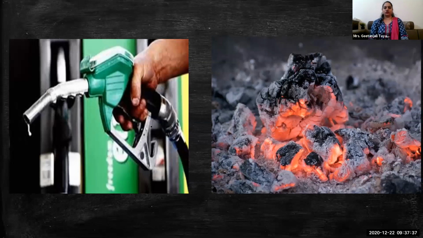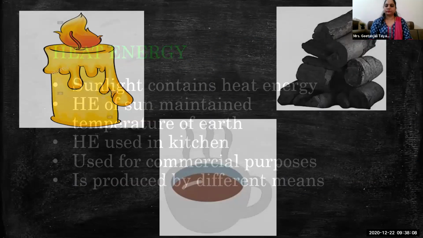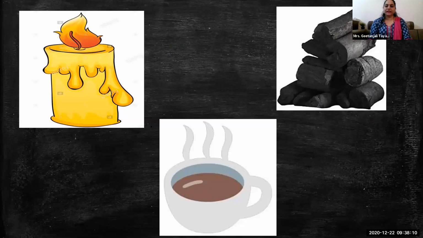Then the heat energy. Sun is the only source of all sorts of energy. Keep in mind, sun is the largest source, or the only source, for all these sorts of energy. Sunlight contains heat energy. It maintains the temperature of the earth and is used in a kitchen. Yes, we use a cooking gas stove in the kitchen for cooking. Used for commercial purposes, it is produced by different means. Which are the means? So these are the means of heat.